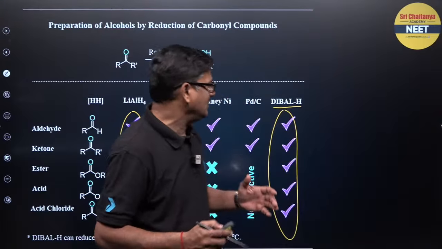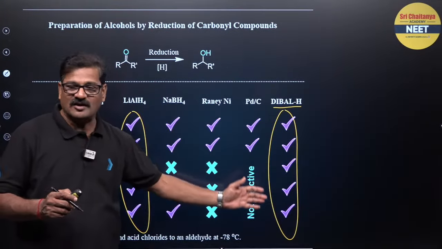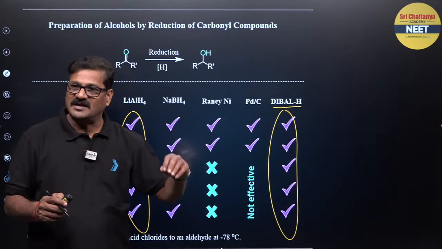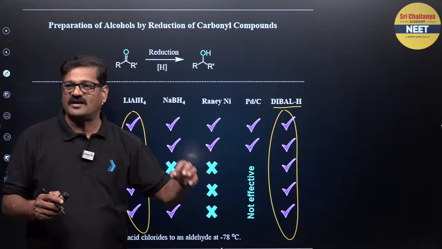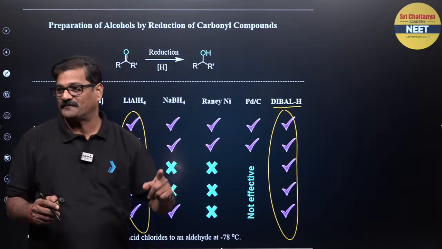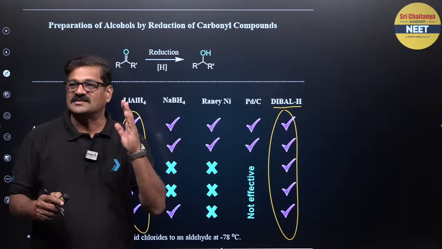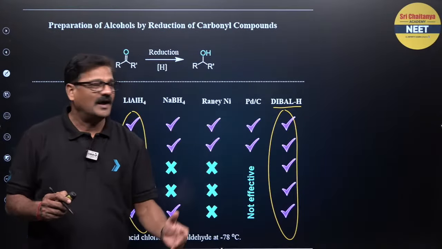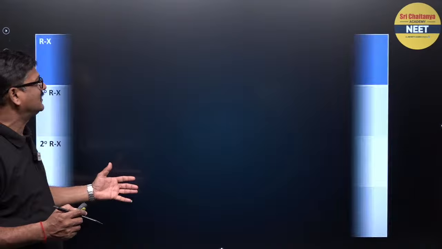And the same is done by using diisobutyl aluminum hydride. It is given in the NCERT book. It can be done with ester, acid chloride, acids and cyanides as well. And when it is a cyanide, you are going to end up with an aldehyde. Okay, and let us see all the named reactions then.